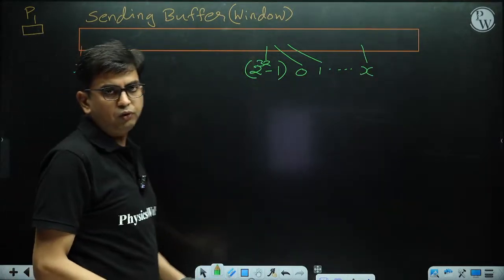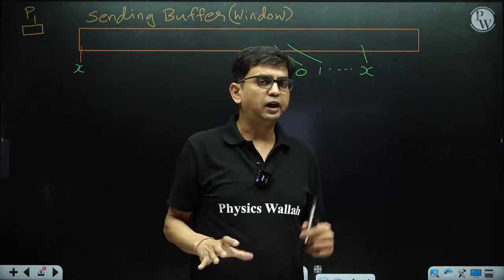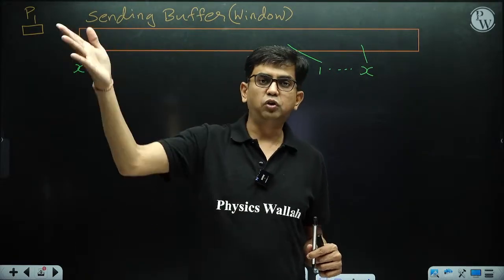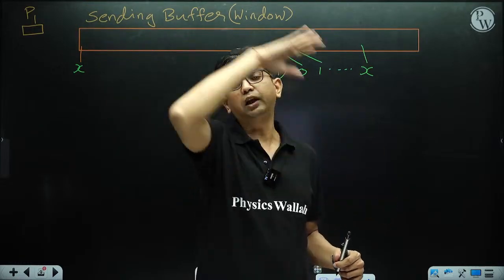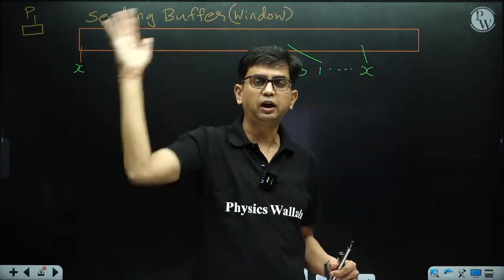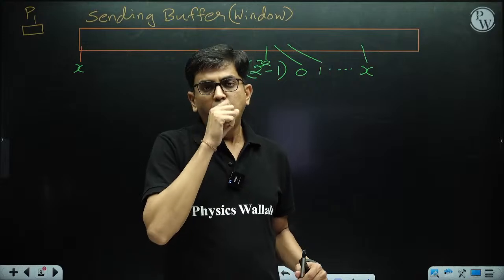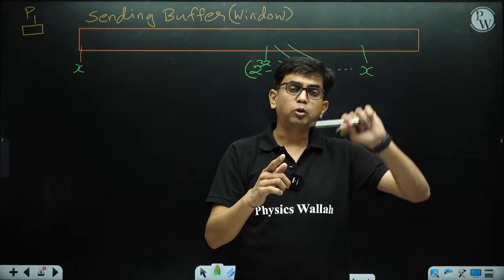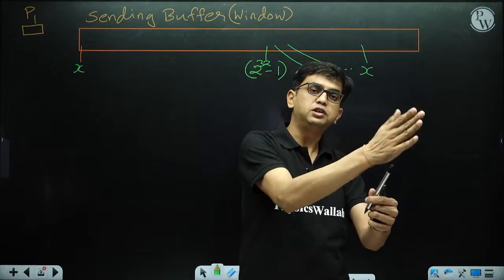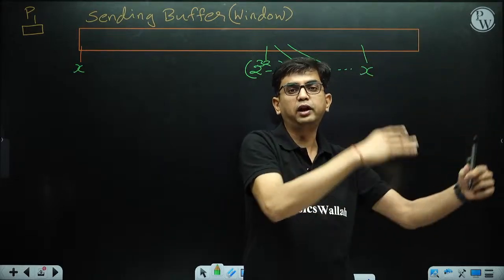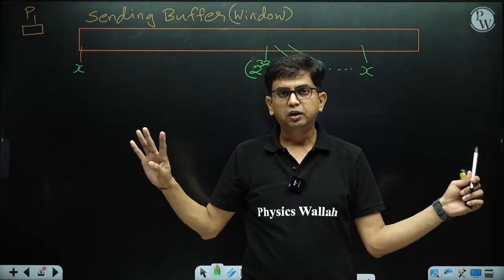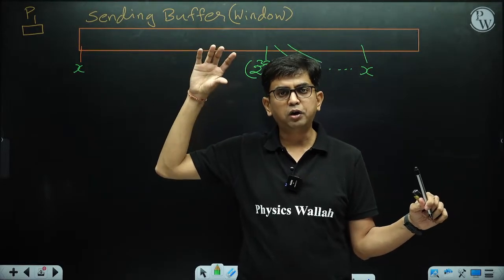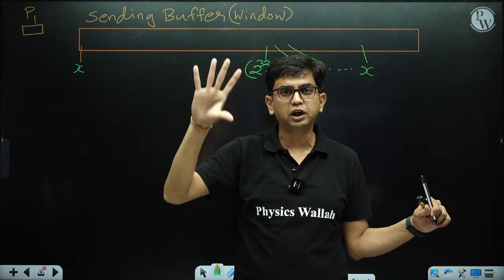So if we are using a 32-bit sequence number, in the data link layer the sequence number always starts with 0: 0, 1, 2, 3, up to n minus 1, and then 0, 1, 2, 3 again. Here the sequence number is also going to repeat: 0, 1, 2, 3, up to 2 to the power 32 minus 1, and then 0, 1, 2, 3 again. But this is the sequence number according to the sending buffer. So we are going to assign a sequence number to each and every byte.